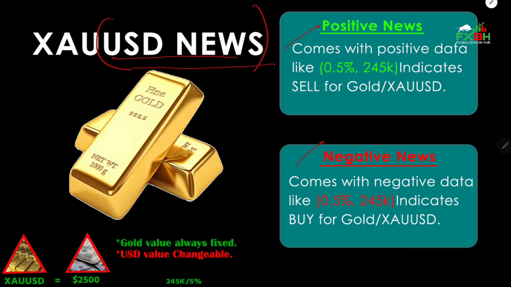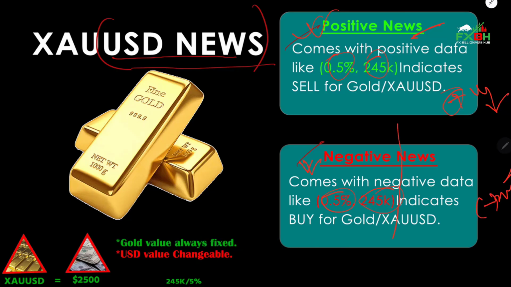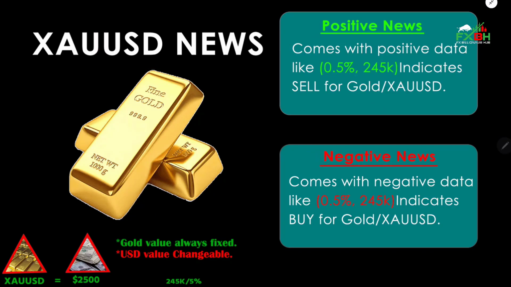Let's start. As you can see, there are two kinds of news: one is positive, another is negative. For positive news, data comes with a positive value, like green 0.5% or green 245k, which indicates sell for gold. For negative news, data comes red, like red 0.5% or red 245k, which indicates buy for gold. You may ask me, Mr. Boom, why do we sell gold for positive news and buy gold for negative news? What is the reason? Let me explain.